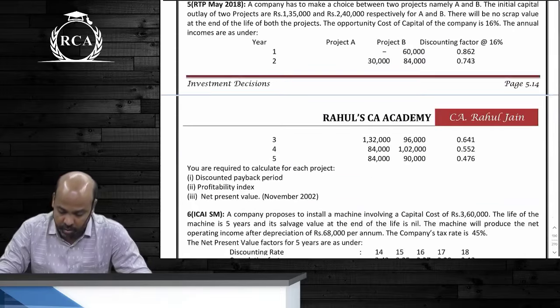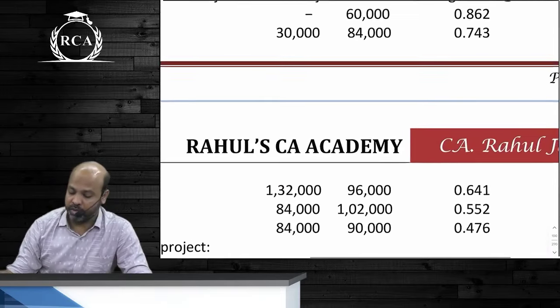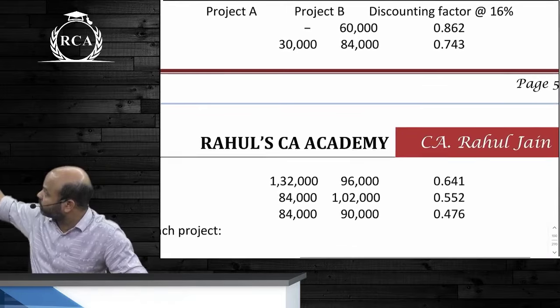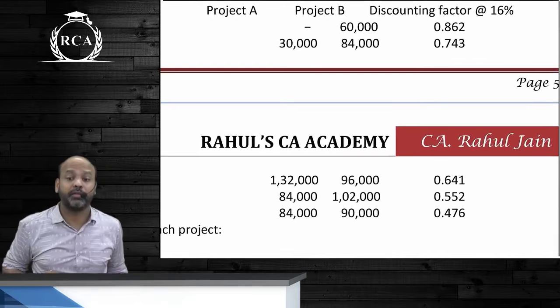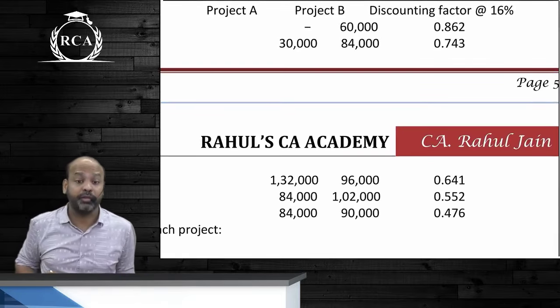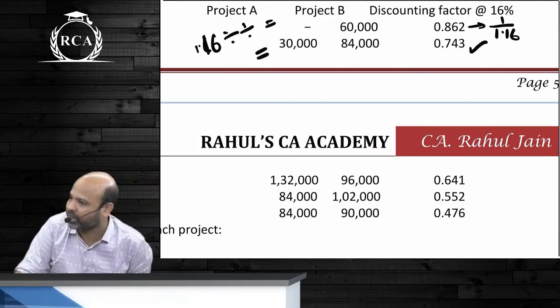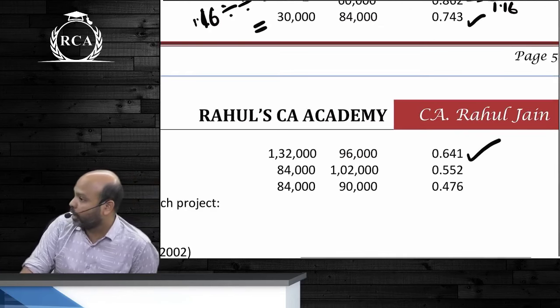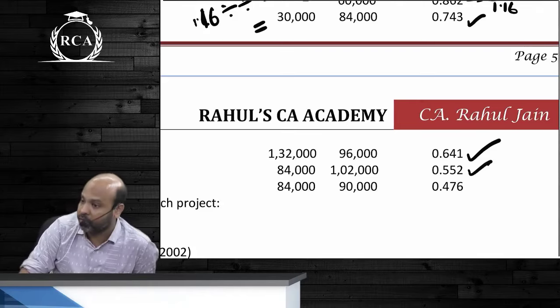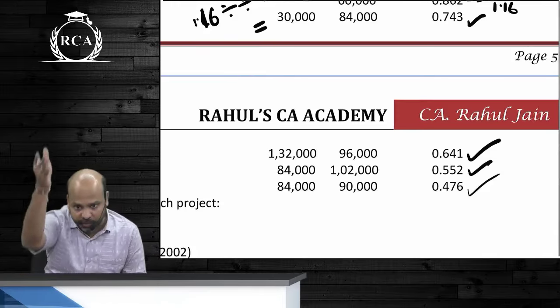Once again, I'll just show you how that works. ये देखो, they will give us certain random cash flows and they will give us discounting factors at 16%. ये जो discounting factors at 16% है बेटा, these are nothing but present value factors. So this first year का factor is 1 divided by 1.16. You can check on your calculators. 1.16 press divided by, twice press equal to, you will get 0.8622. You press equal to again you get present value factor for the second year 0.743. You press equal to again you get present value factor for the third year, for the fourth year, for the fifth year.